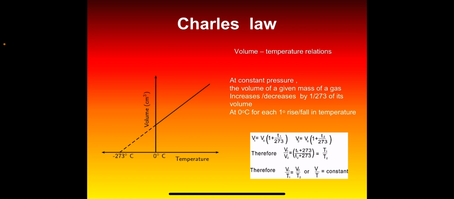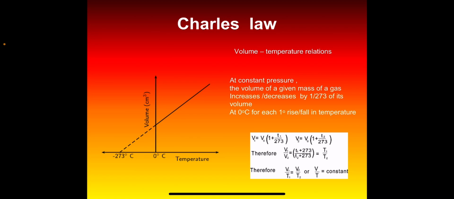So minus 273 degrees Celsius is the lowest possible temperature at which the gas is supposed to occupy 0 volume. That means the gas ceases to exist. This lowest temperature, minus 273 degrees Celsius, at which the gas ceases to exist, is called the absolute zero. A British scientist, Lord Kelvin, suggested a new scale of temperature based upon this choice of zero. This is called the absolute scale of temperature or Kelvin temperature scale. So Kelvin temperature is equal to Celsius temperature plus 273.